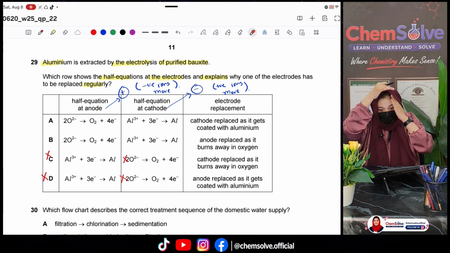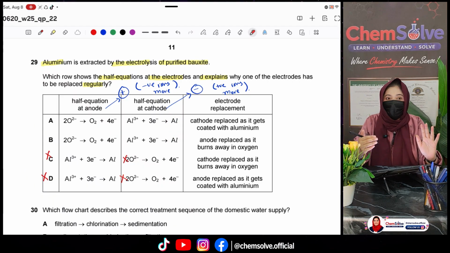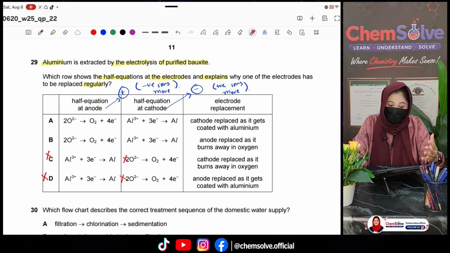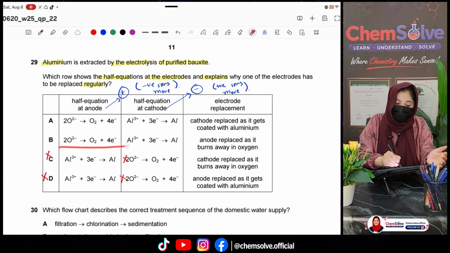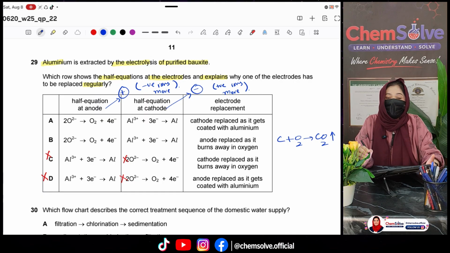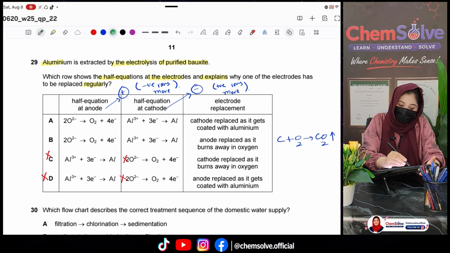So it means the cathode has no need to be replaced because aluminium is deposited there. While at the anode, oxygen is formed, and as the electrodes are made of carbon, they react with the oxygen and form carbon dioxide. That is a gas which escapes from there, and gradually the electrode depletes, so the electrode has to be replaced. That's why B is the correct option.